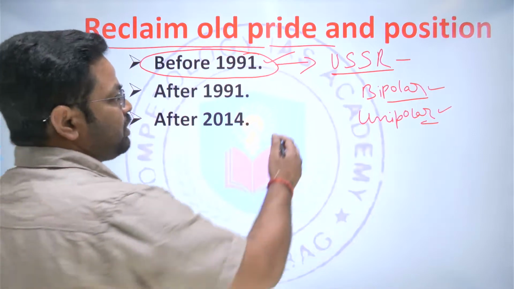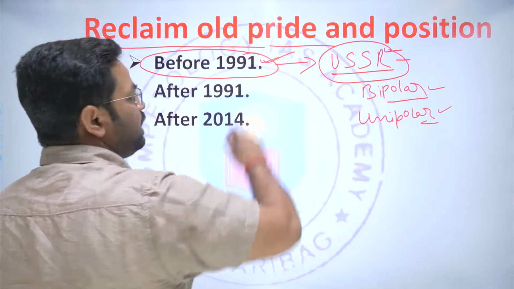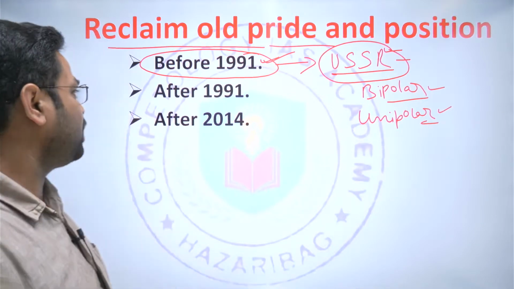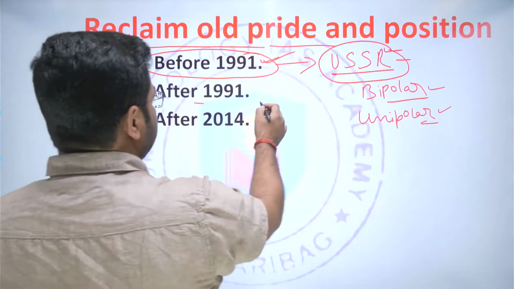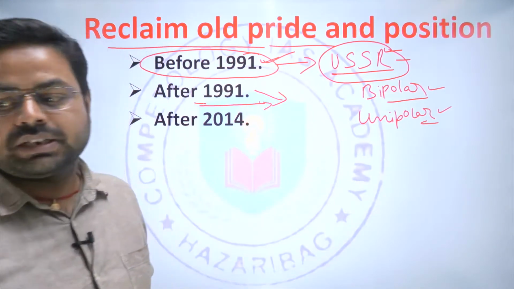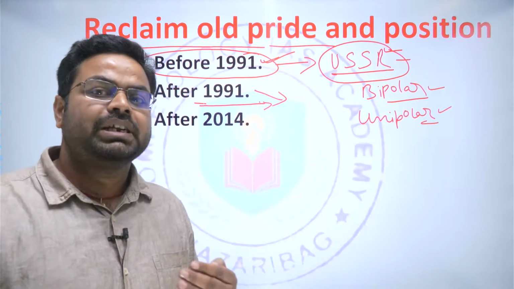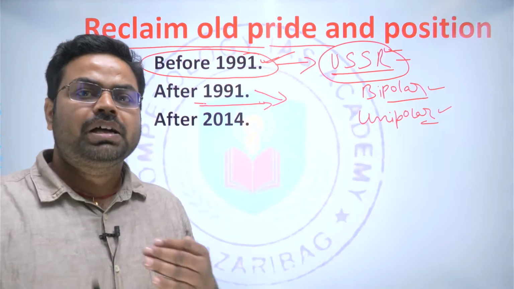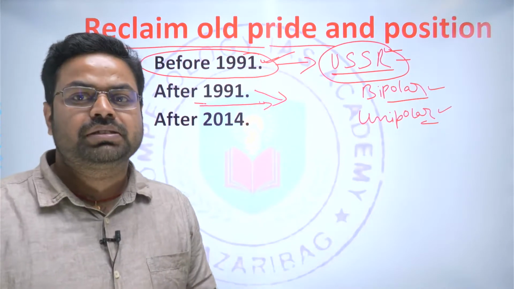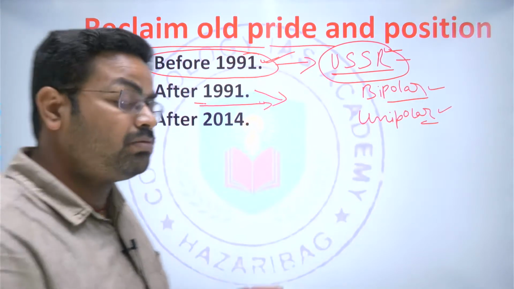So here Russia had lost its pride of being a world power in 1991, and after that there was a unipolar world. But what happened after 1991? Putin was very disheartened, he was very depressed. He was endeavoring to make Russia a superpower again. So in the 1990s he came into politics, leaving the KGB. Before that he was a spy, and once a spy is always a spy.